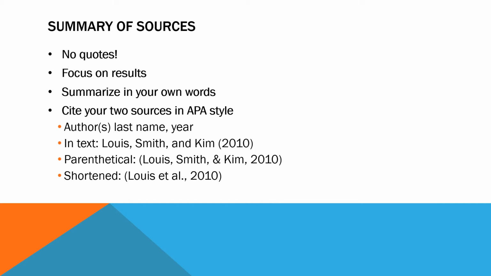If you have multiple authors that you cite more than once, specifically 3 to 5 authors, then you use a shortened citation the second time around, where you provide the first author's name and then et al. for the remaining authors. If you have more than 5, then you use the shortened notation right from the start. And once again, this is a very brief review. You can take a look at the APA style video for even more information, as well as the how to cite an APA style document.